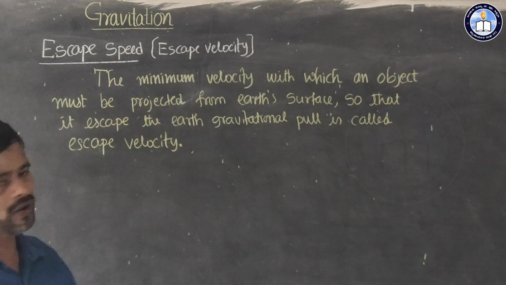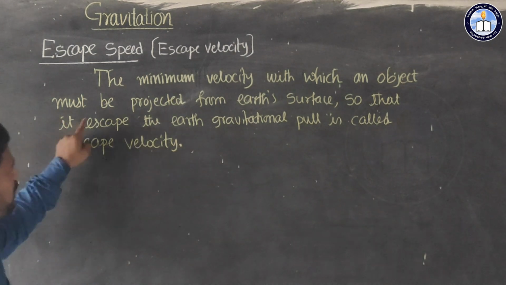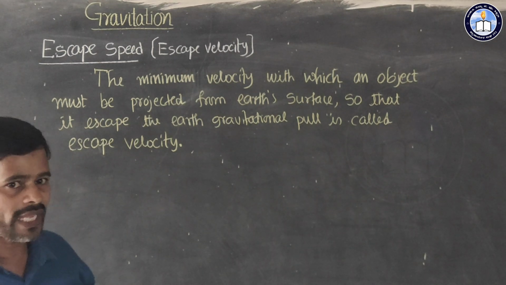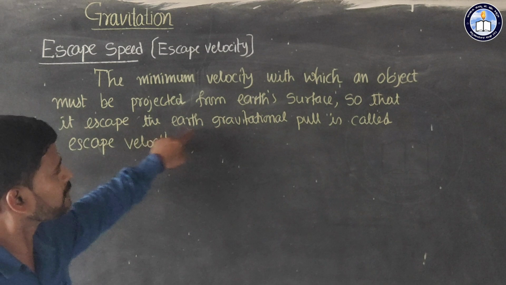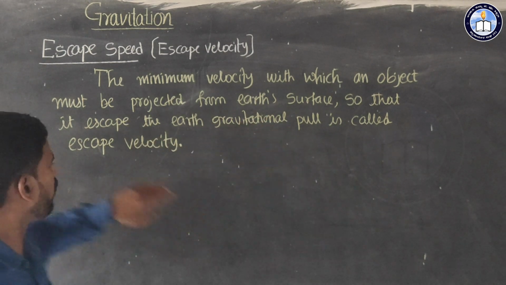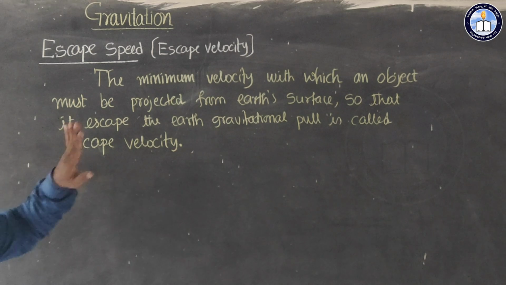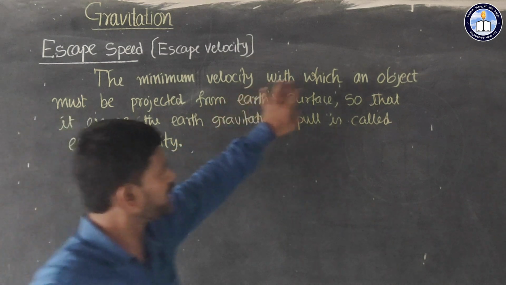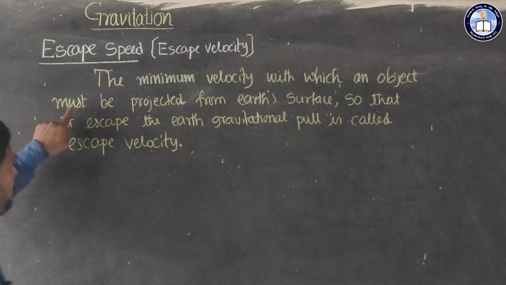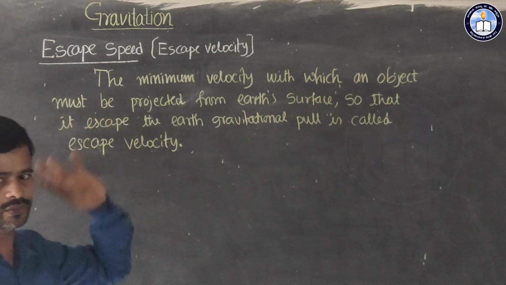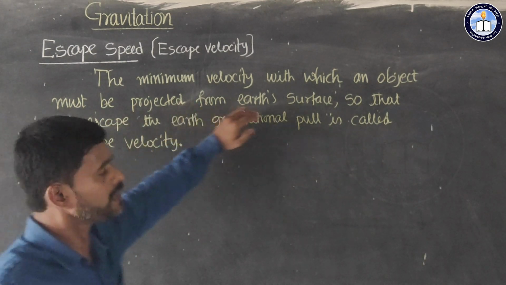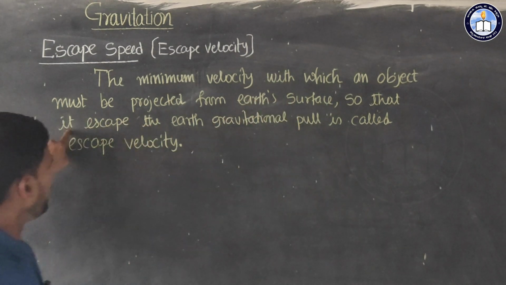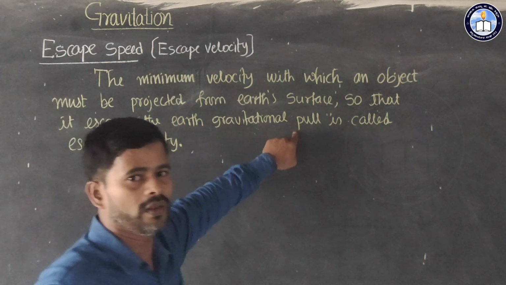See, the minimum velocity with which an object must be projected from Earth's surface so that it escapes the Earth's gravitational pull is called escape velocity or escape speed. Both are same. The minimum velocity with which an object must be projected, thrown, from the earth surface, so that it escapes the earth's gravitational pull.